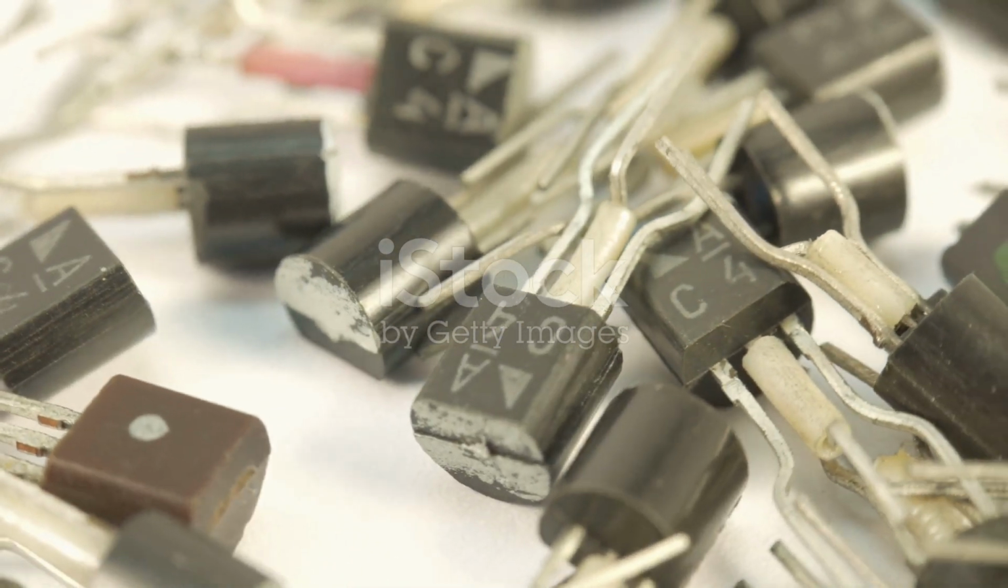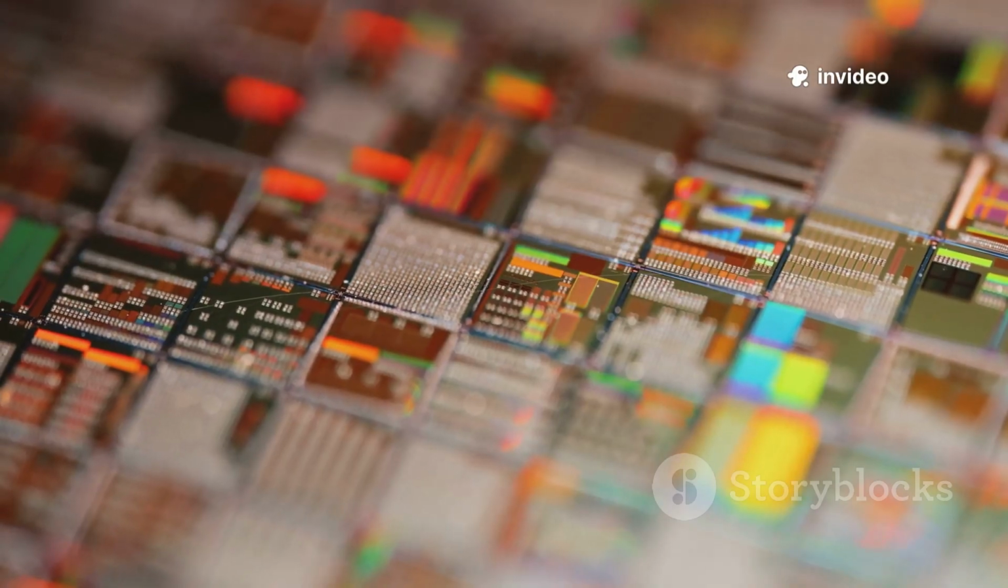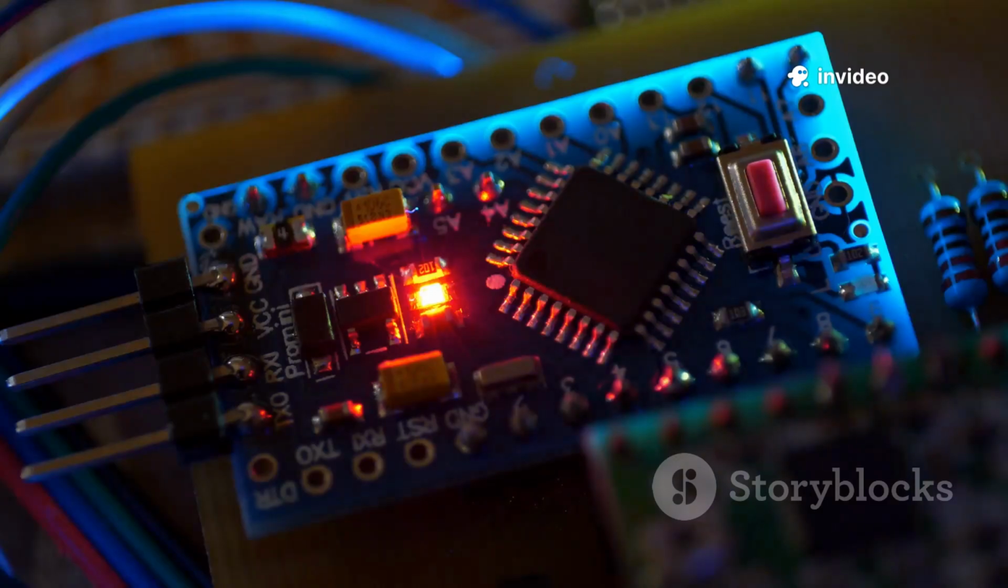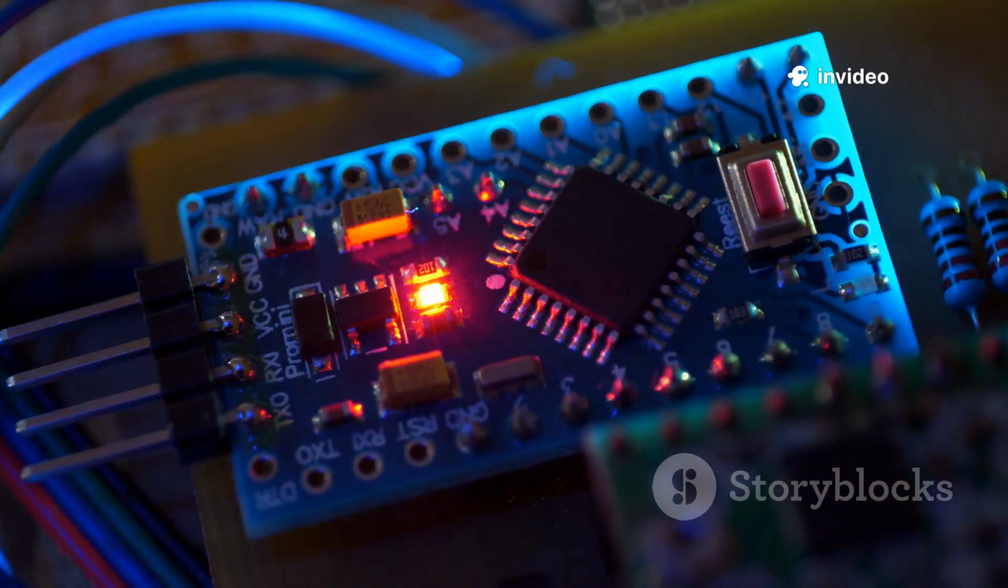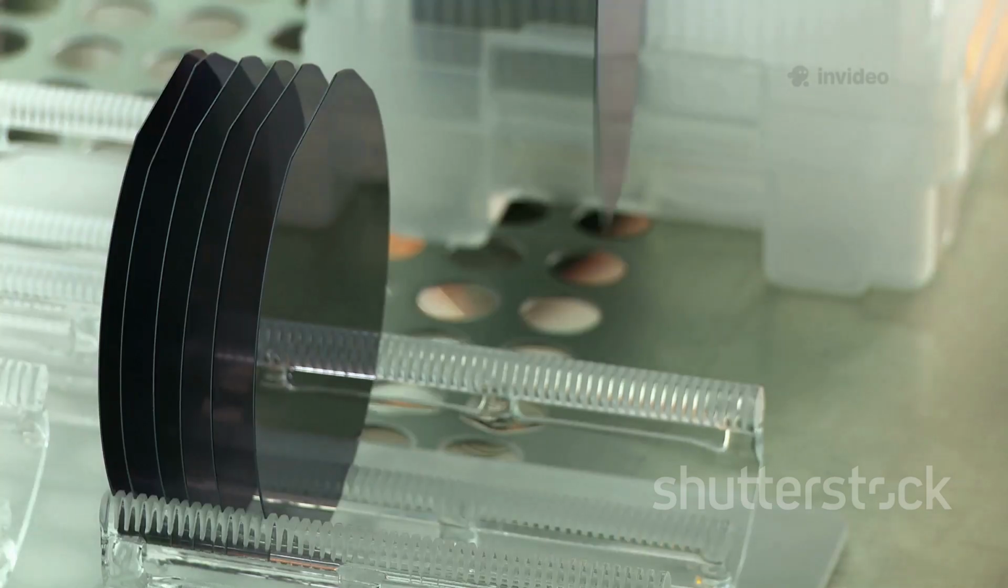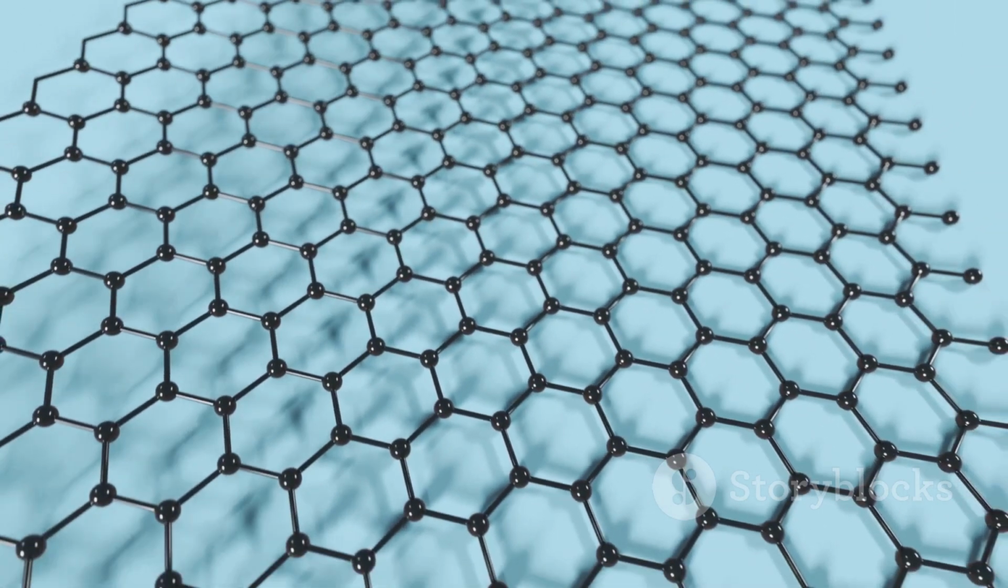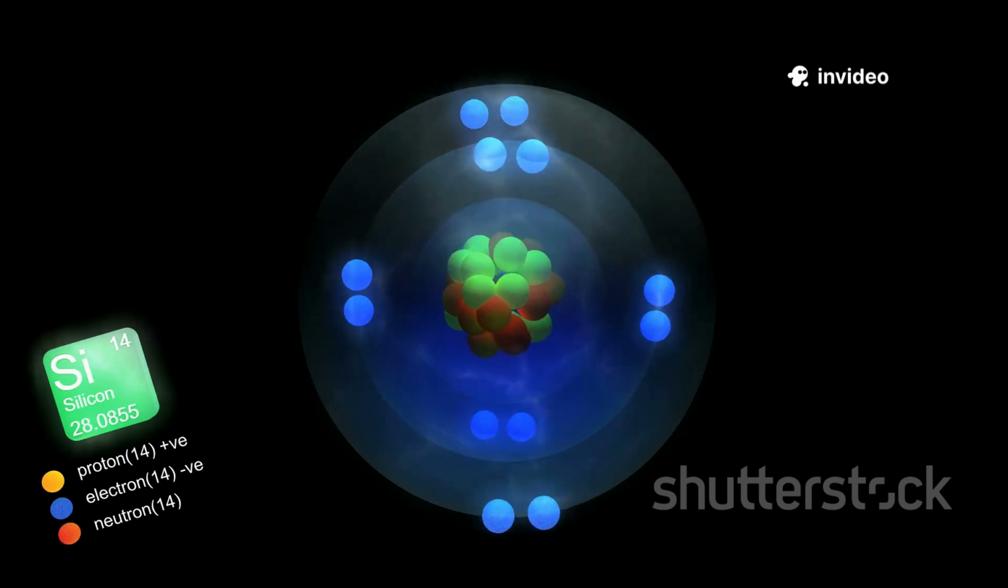To understand transistors, we need to talk about what they're made of: semiconductors. Semiconductors, like silicon, can sometimes conduct electricity and sometimes block it. This makes them perfect for building electronic switches. Silicon, found in sand, is cheap and abundant. In its pure form, silicon doesn't conduct electricity well. Its electrons are locked in place.